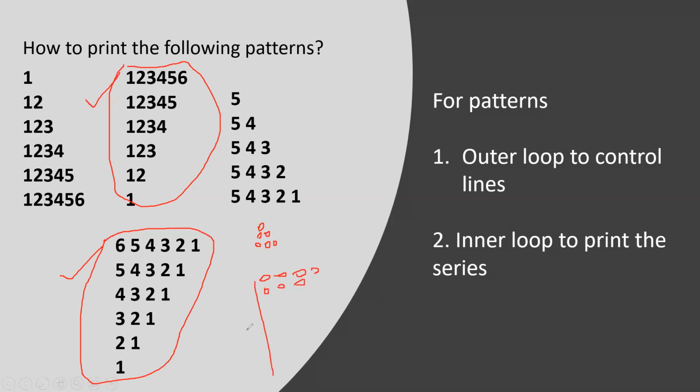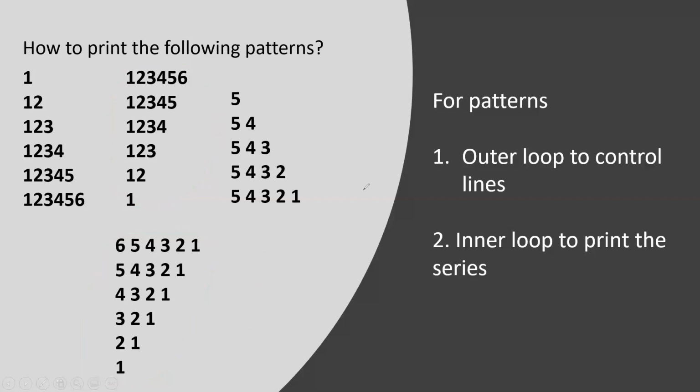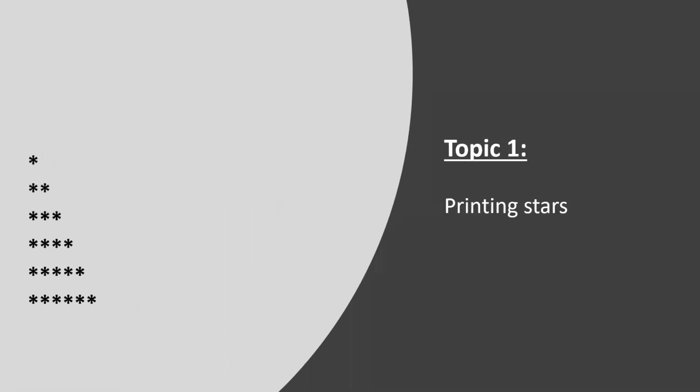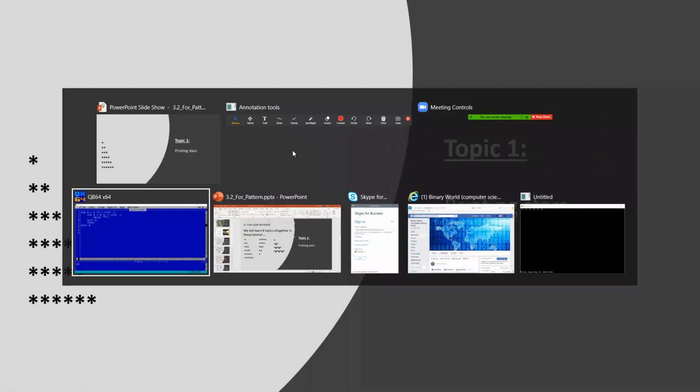The line number will be 6 here, and the first line will be 6 as well. So both of them will print the same star series. So I will try to do the same here. Okay, so let me go to the program once again. Printing star. So let me try to print this one first.